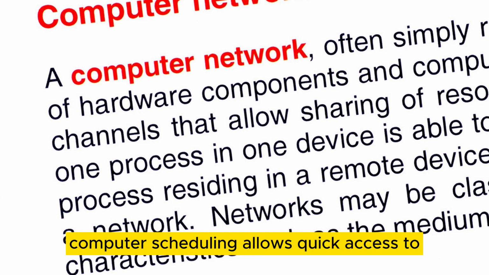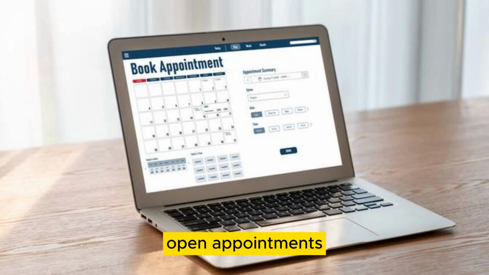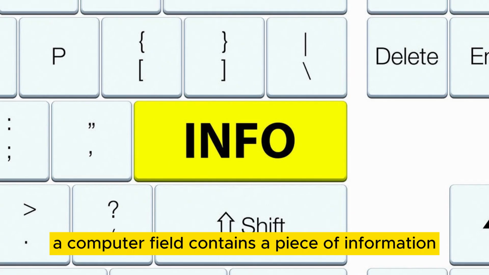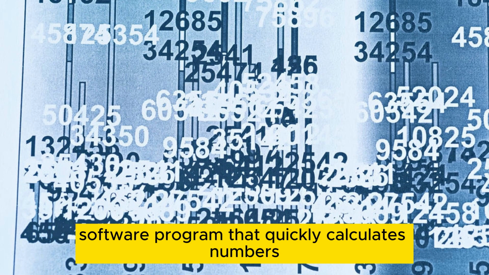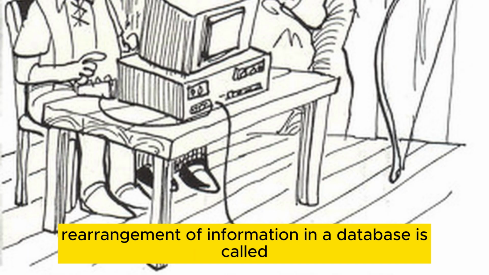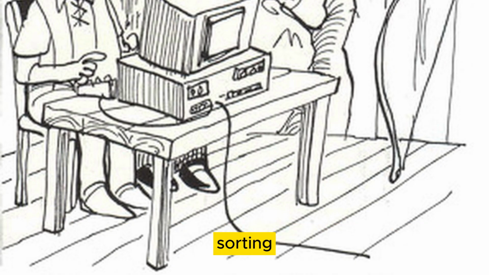Computer scheduling allows quick access to open appointments. This list can be easily prepared with computer scheduling. Daily appointments. A computer field contains a piece of information. Software program that quickly calculates numbers. Spreadsheet. Rearrangement of information in a database is called sorting.